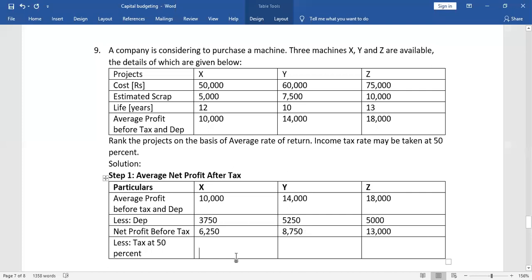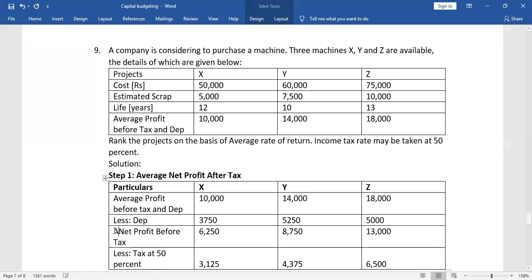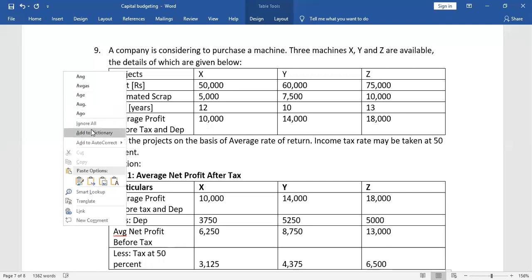So 6250's 50% is how much? 3125, correct? 8750's 50% is how much? 4375, correct? And lastly, 13,000's 50% is 6,500. This is what I should write, not only net profit. I should write average net profit before tax. Correct? Because this is average.